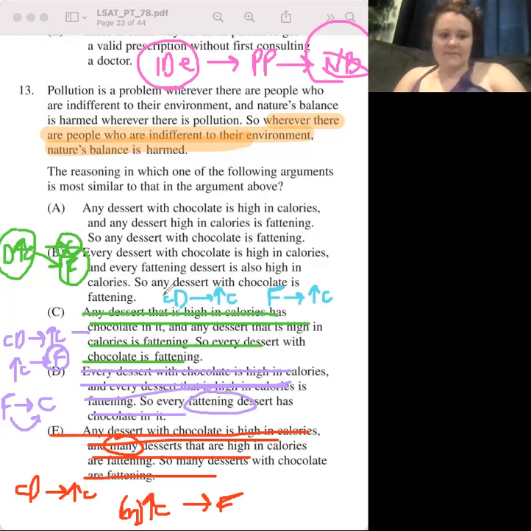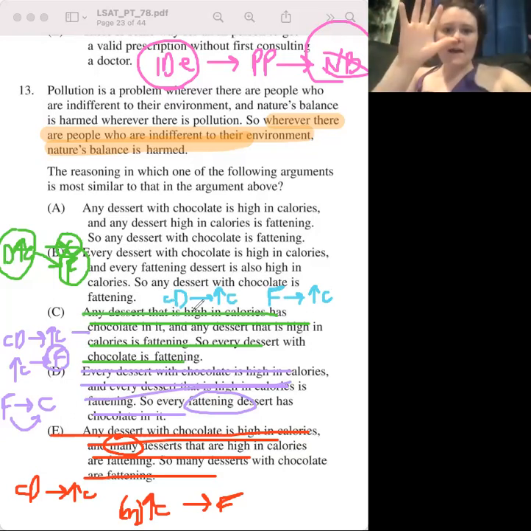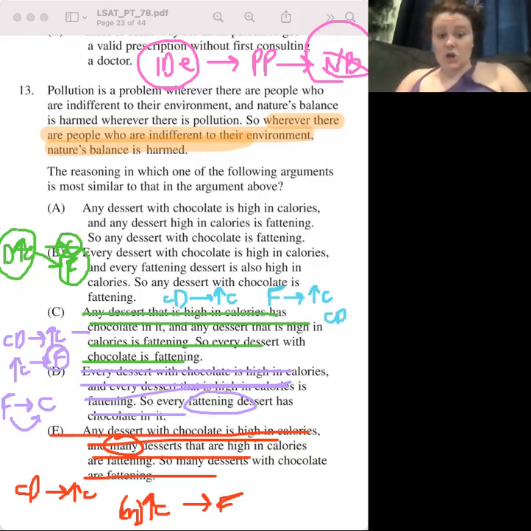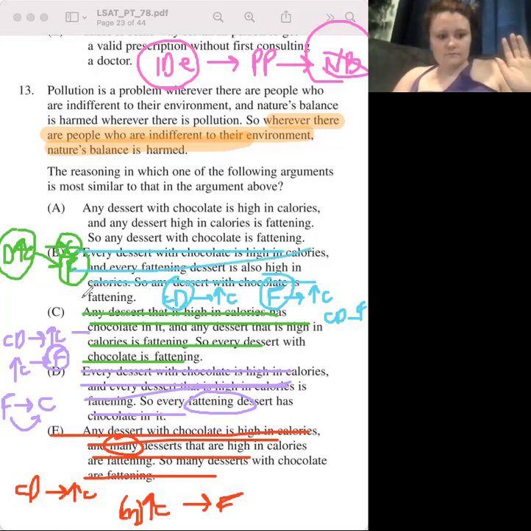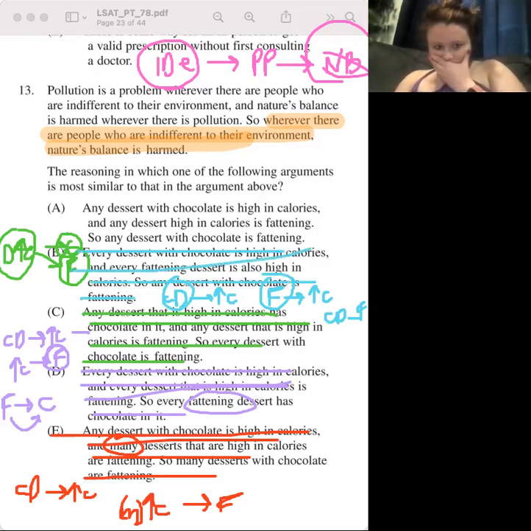So it's saying this thing has C, variable A has C, variable B has C. And it's like, no, we're saying variable A has B and B has C. It has to be any dessert with chocolate is fattening. It's like, no, we don't connect C and D at all, or C and F at all. So that leaves us with A, any dessert with chocolate is high in calories. If this were right, it would say chocolate, high in calories, fattening, chocolate fattening. That's what it would have to say.